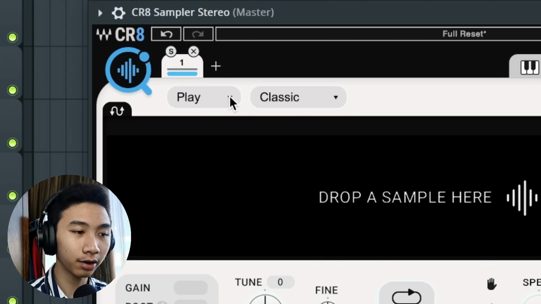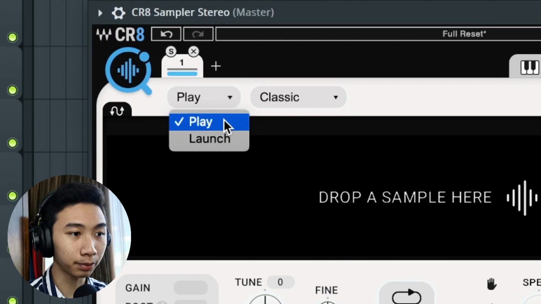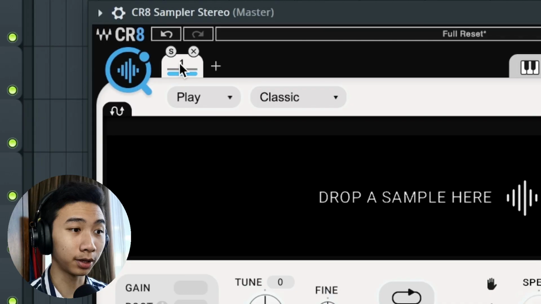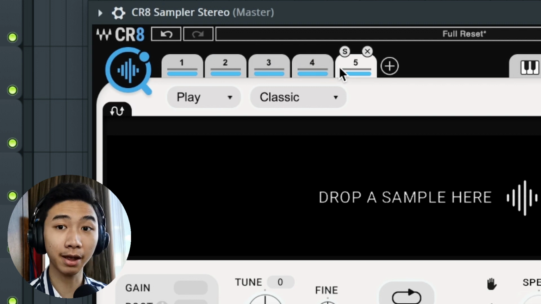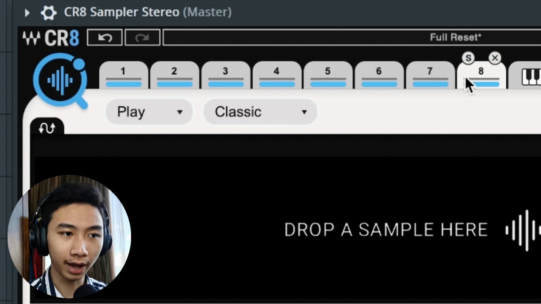Besides this, over here we have the option to choose whether you want to play it or launch it. And one of the cool things about this sampler is that you can add multiple instances of this sampler, so you can load many sounds into it if you want. If I'm not wrong, you can go up to 8. Yep, the maximum is 8 sounds, which is a lot of sounds.